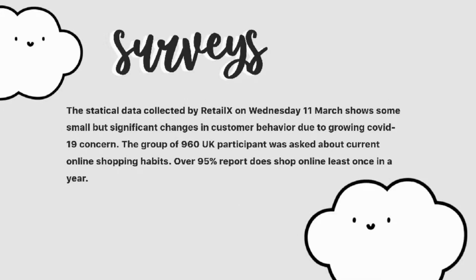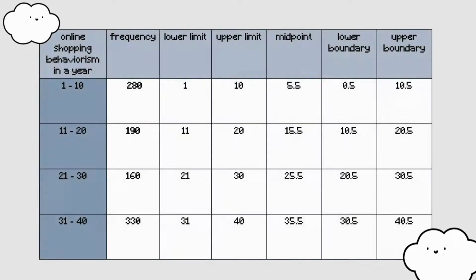We are from Group 1, going to talk about our survey data collection, which is about online shopping behaviorism in a year. As we can see in the table, the first class interval is from 1 until 10 times in a year, and the frequency is 218. So the lower limit is 1 and the upper limit is 10. The midpoint is 5.5, so the lower boundary is 0.5, while the upper boundary is 10.5.